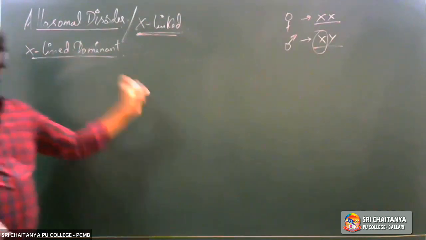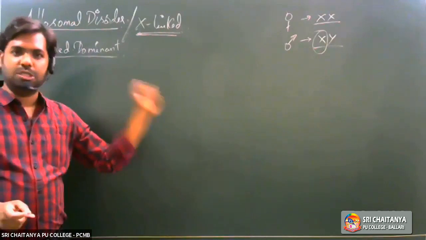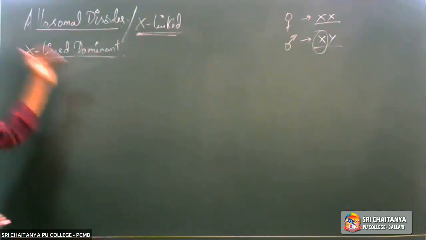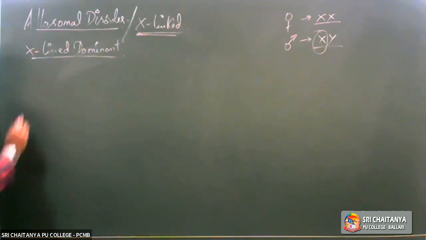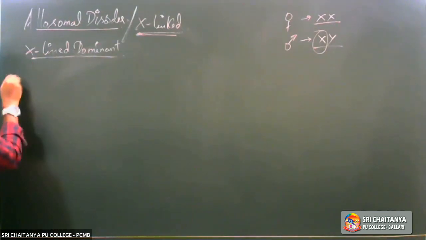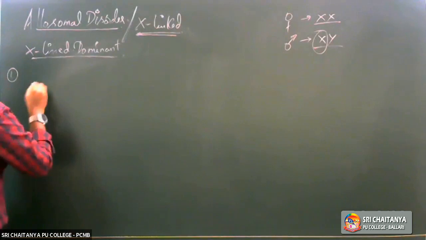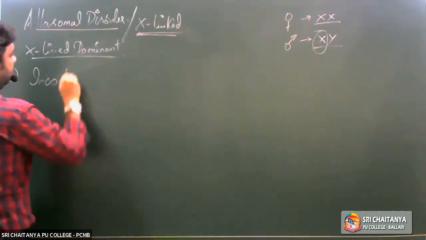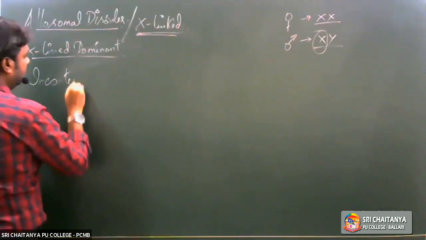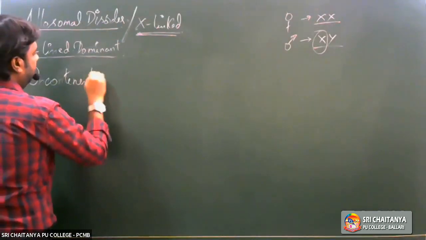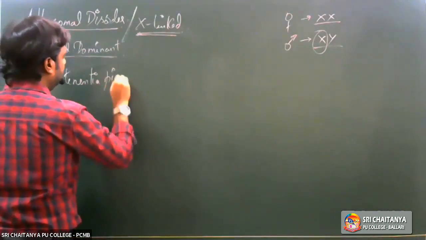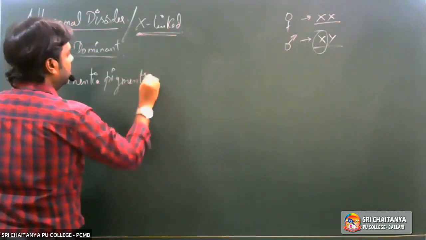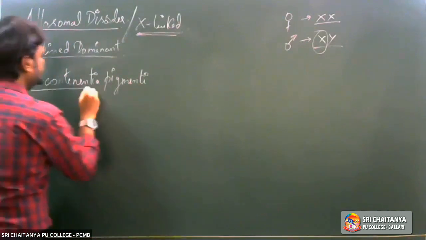Under X-linked dominant disorders, we'll first start off with a disease known as incontinentia pigmentae.